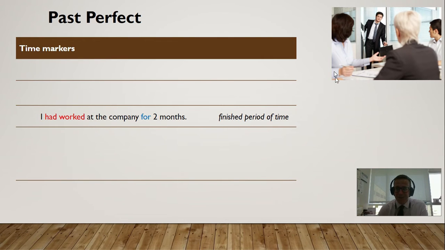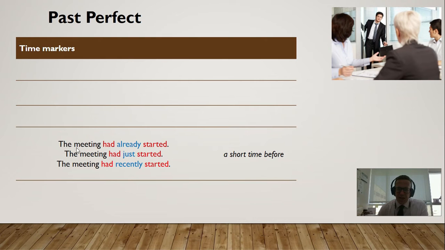This guy probably got sacked for leaving the meeting. So this is a finished period of time. For, we use this in other tenses too. Now these ones: the meeting had already started. The meeting had just started. The meeting had recently started. This just means a short time before. Already just doesn't really mean this. It means some time before.